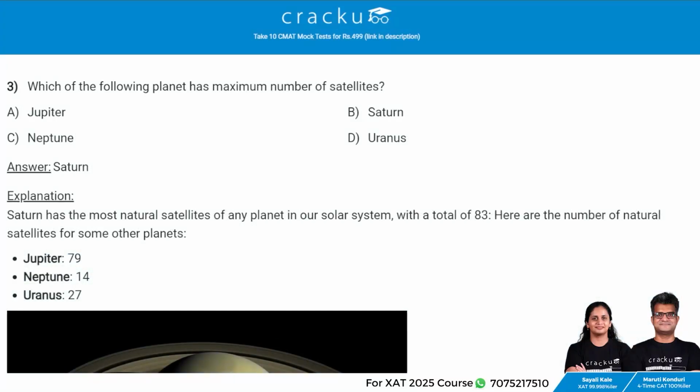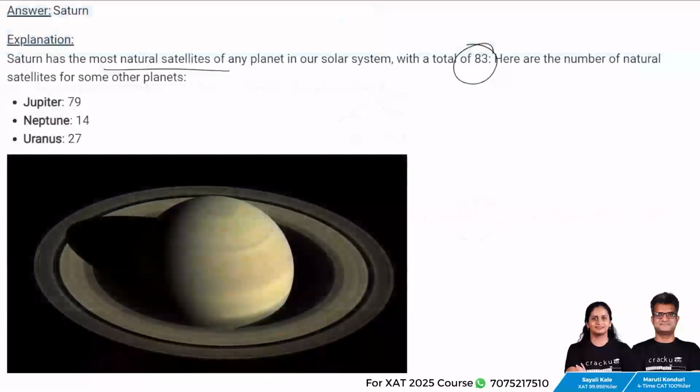Next question. Which of the following planets has the maximum number of satellites? The answer is Saturn. Saturn has the most natural satellites of any planet in our solar system with a total of 83. Here are the number of natural satellites for other planets. For Jupiter, there are 79 satellites. For Neptune, there are 14 and for Uranus, it's 27.